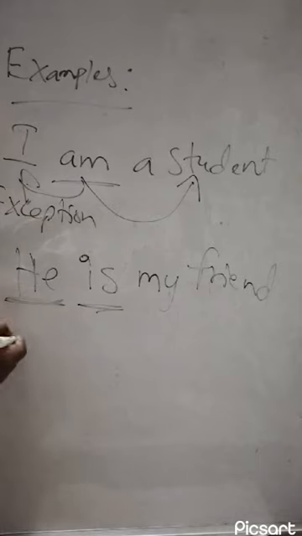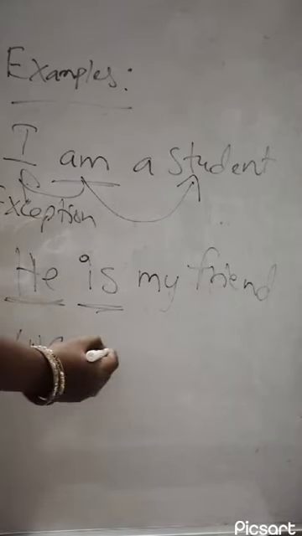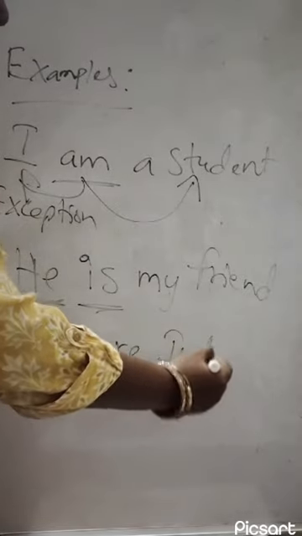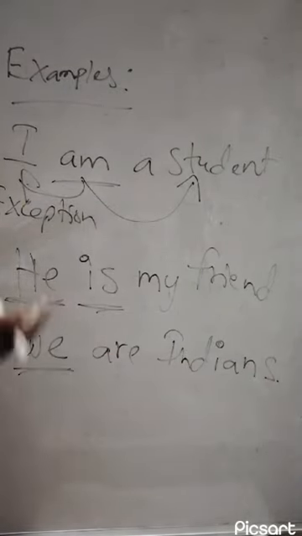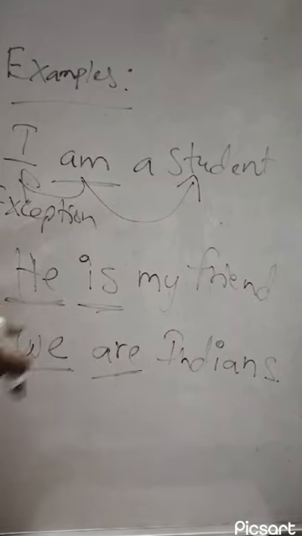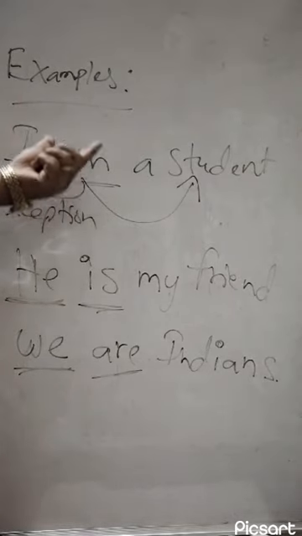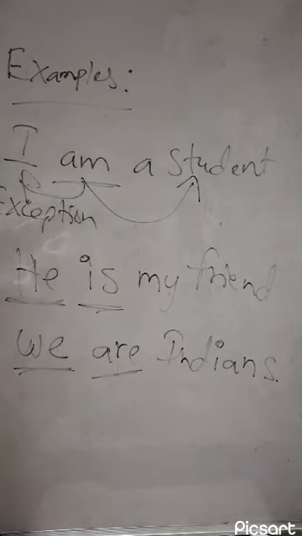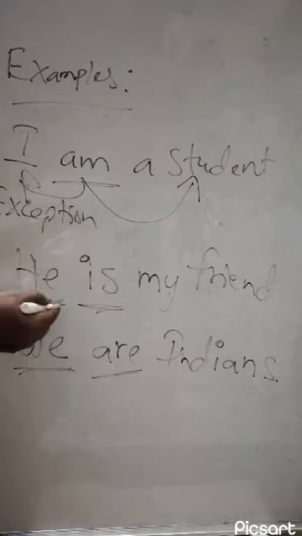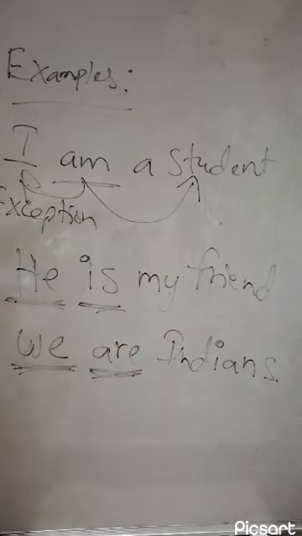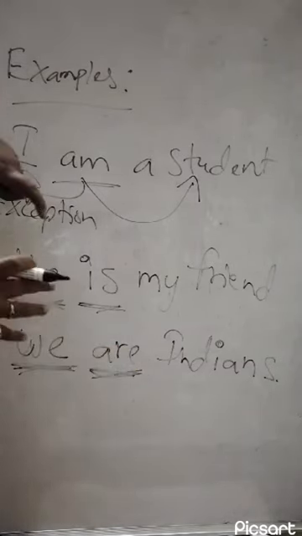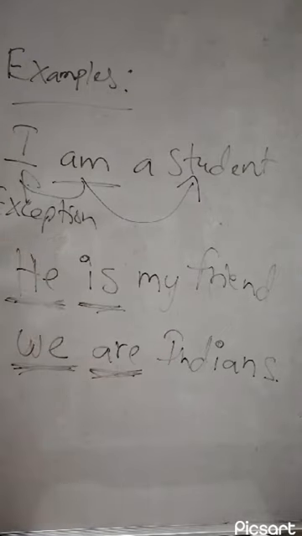And next, let's see another example. We are Indians. So here we is said to be a plural subject and are is said to be a plural verb. So here you need to notice a couple of things. One is that am is always used with I, which is an exception, and secondly, there is subject verb agreement. This is singular subject and singular verb. This is plural subject and plural verb. So why are we trying to make an agreement between subject and verb? Let's quickly see it, guys.